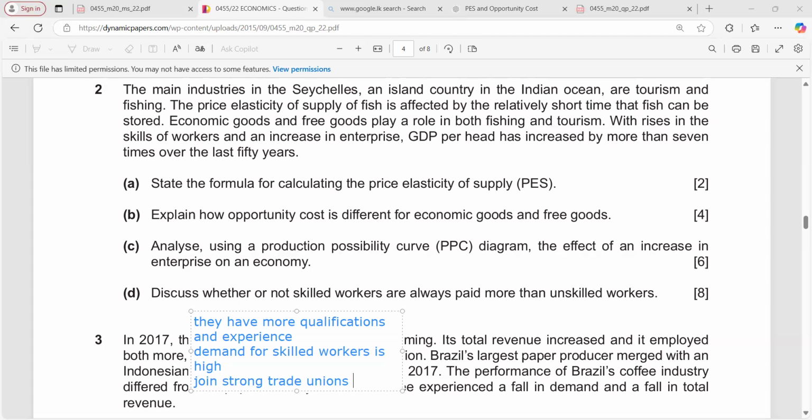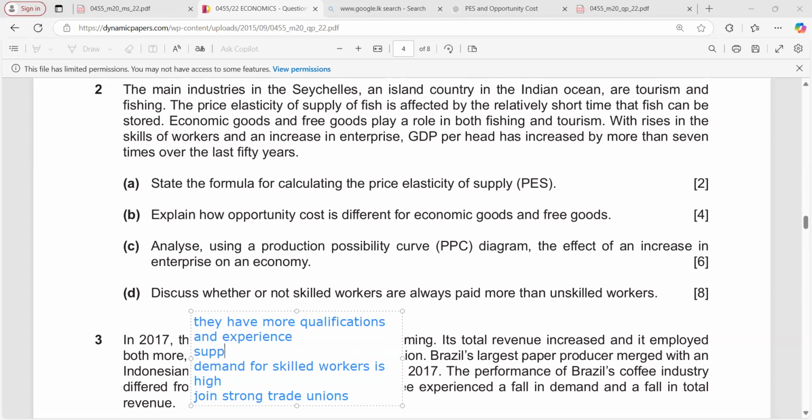Also, not many people have this skill, so the supply of skilled workers is lower, especially because training takes time.